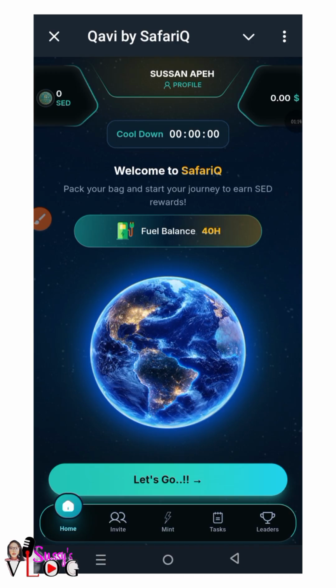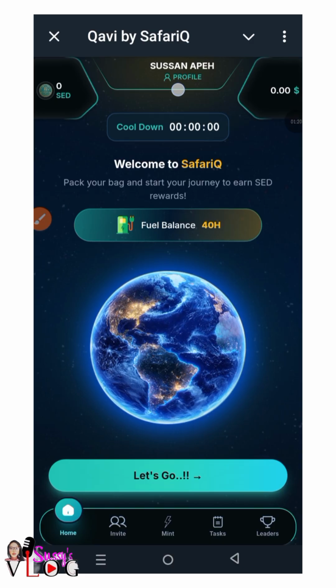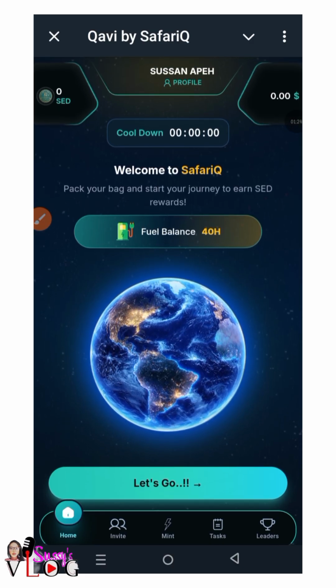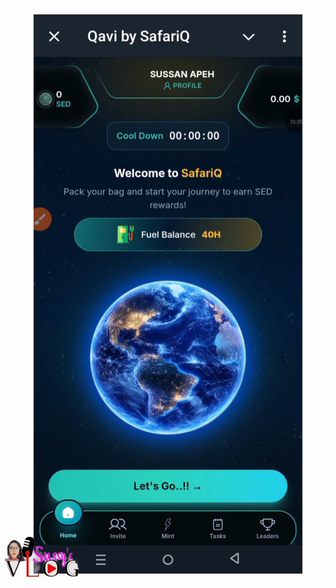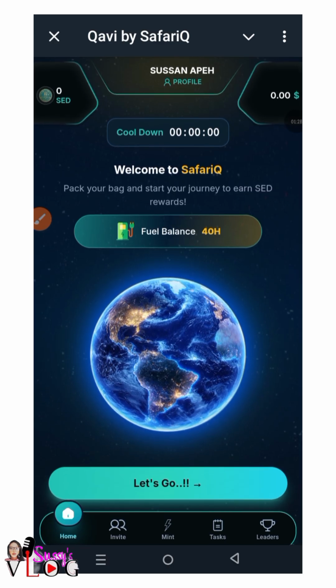So this is the home dashboard. You can see it here. The first thing you're going to see is your profile. This is my profile, this is my SED, and this is the equivalent in dollars. Then you're going to come here and click on let's go.